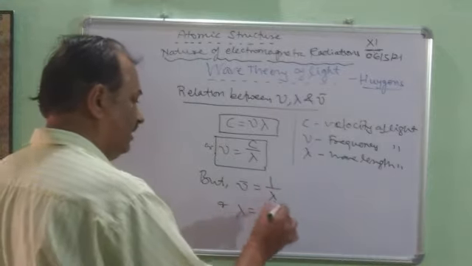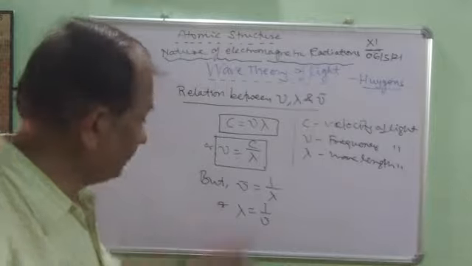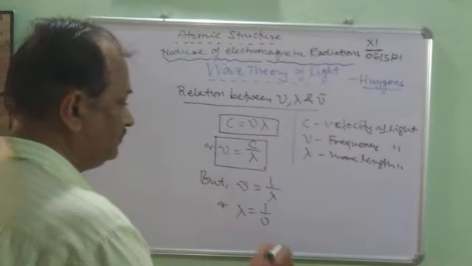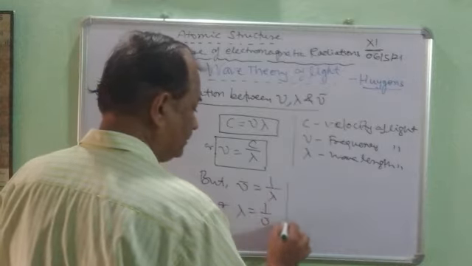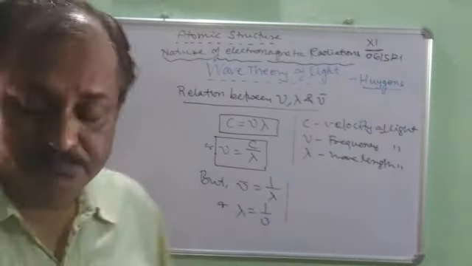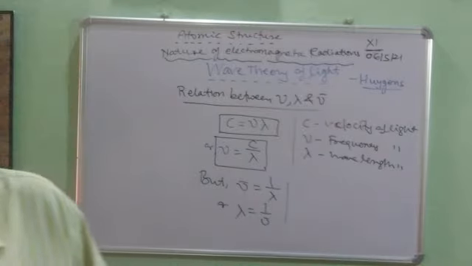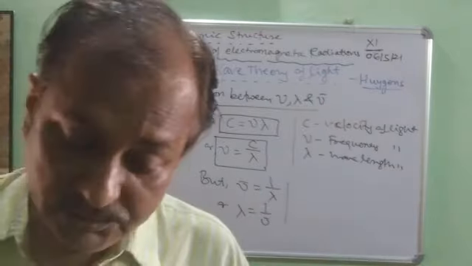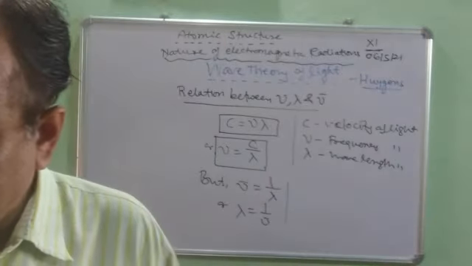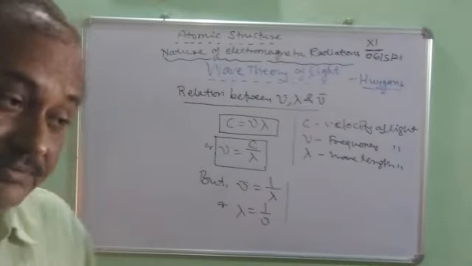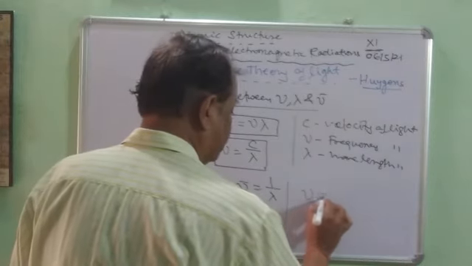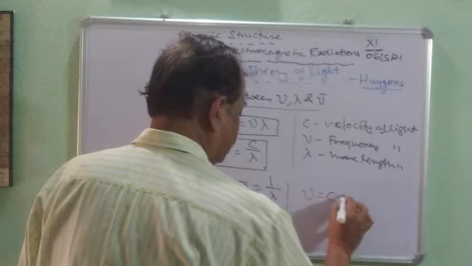So on comparing these, we get a very important point: frequency nu is equal to C upon nu bar.